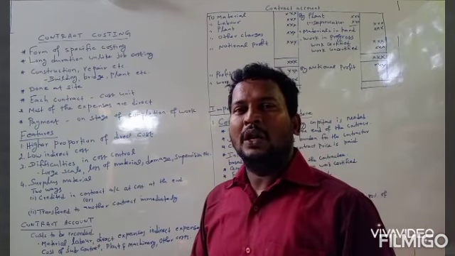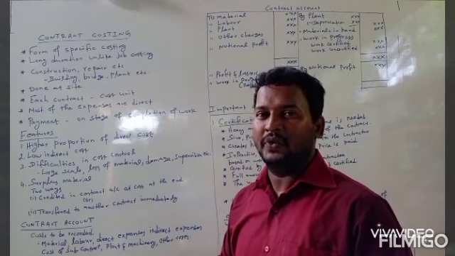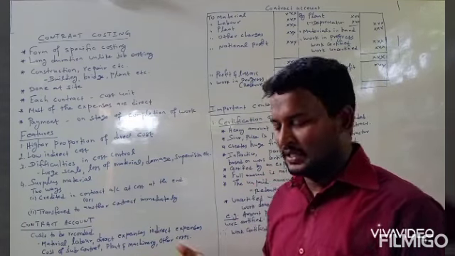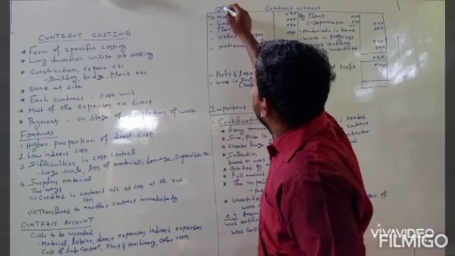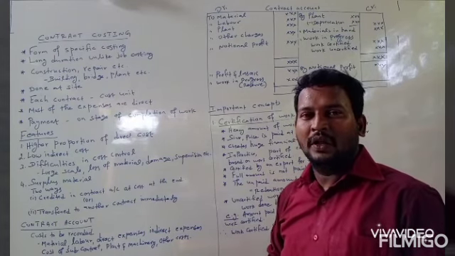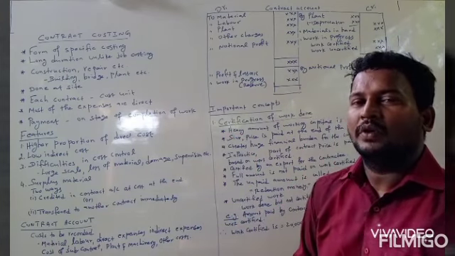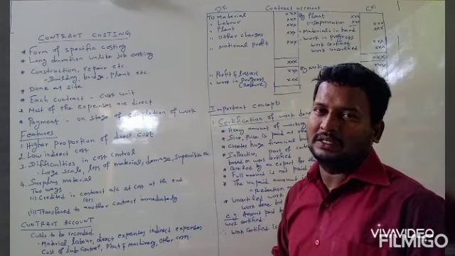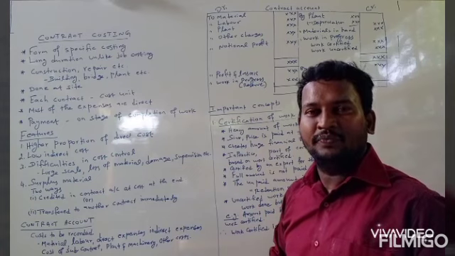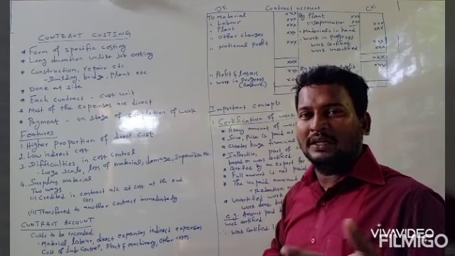Now we are going to see how a contract account should be. It is like other ledger accounts. There are two sides, the debit side and the credit side. Here it is the debit side, here it is the credit side. Like other accounts, the expenses are to be debited and the incomes are to be credited. The simple concept. So what are the possible expenses in contract costing? Material, labor, plant, other charges, maybe administrative expenses and supervision, other expenses.